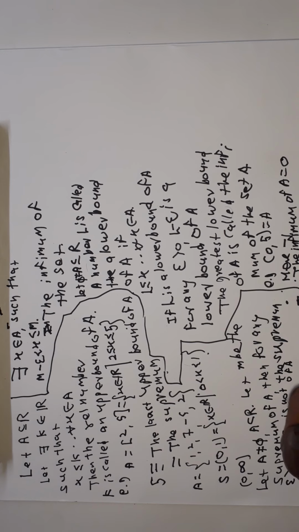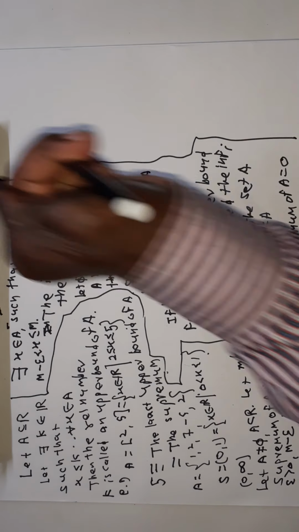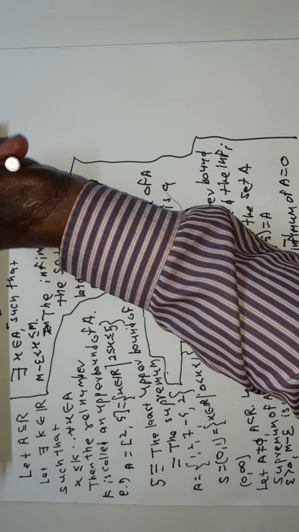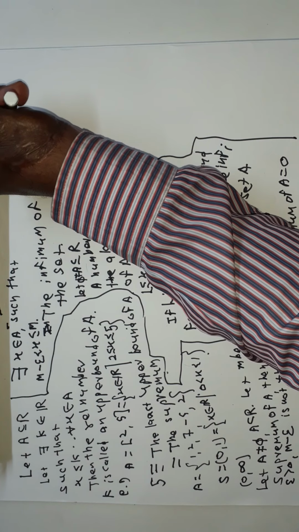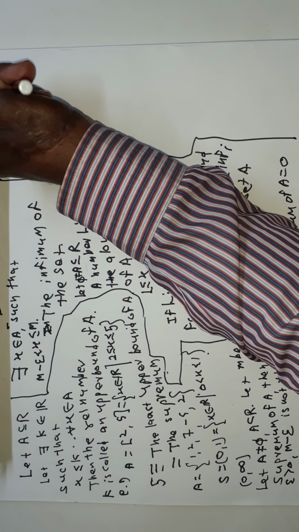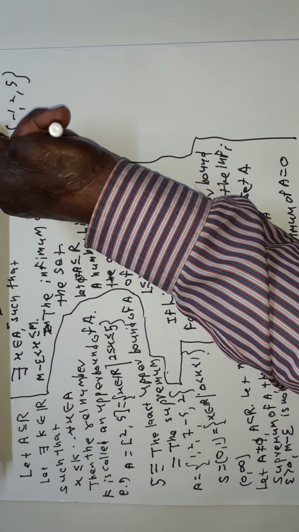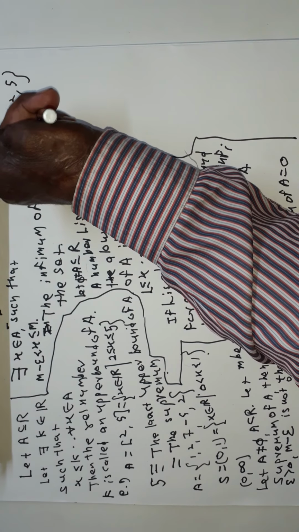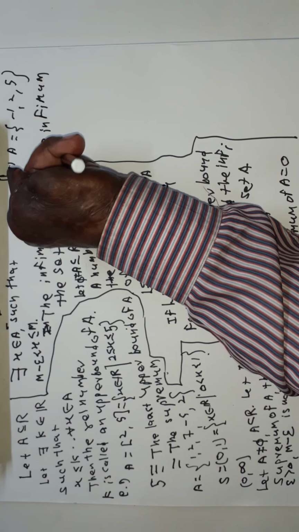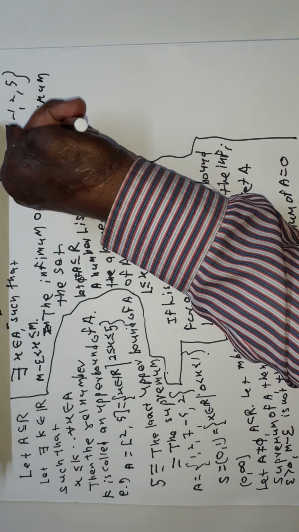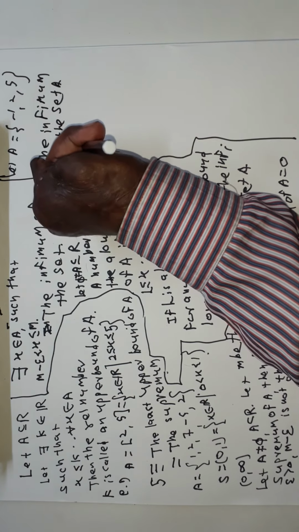Now see here, let A be equal to the set {minus 1, 2, 5}. The infimum of the set A is equal to minus 1.